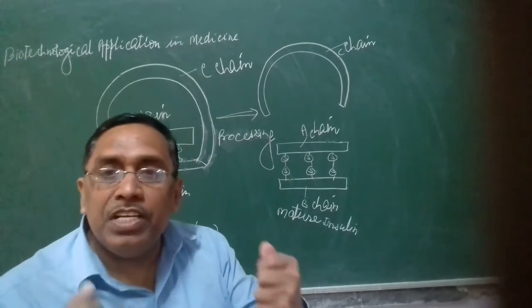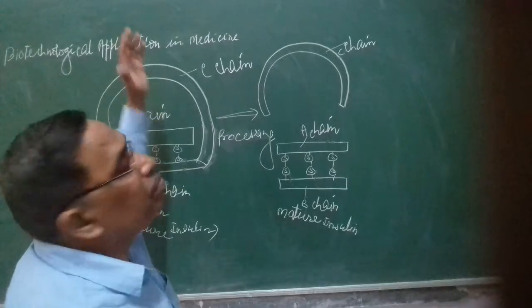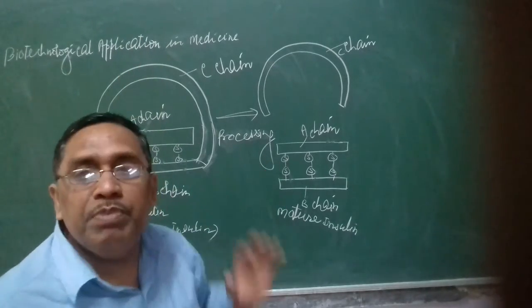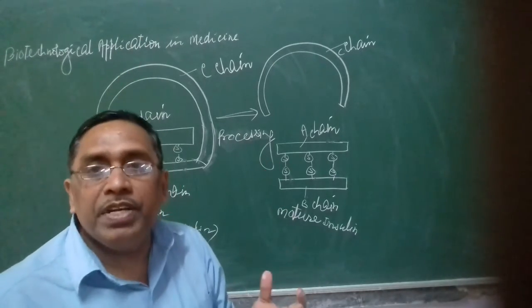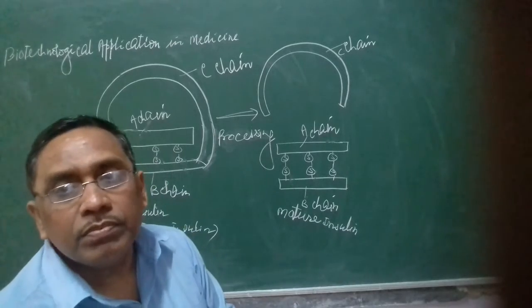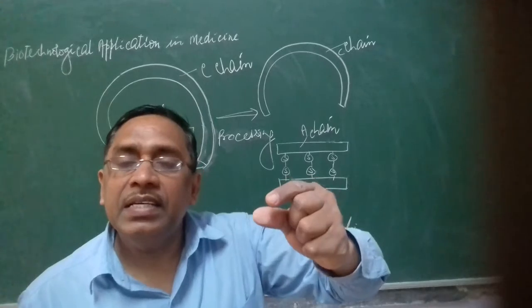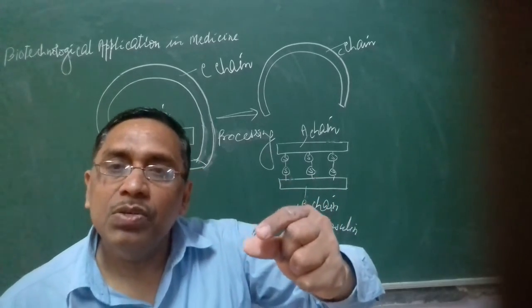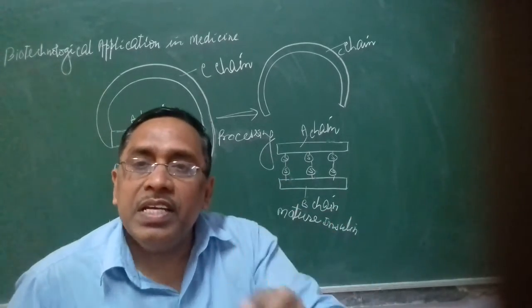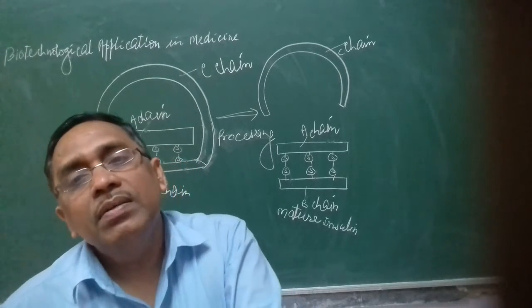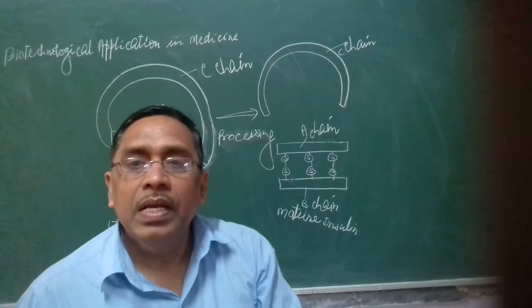But the basic challenge was there. The C chain had to be removed from the A chain and B chain to obtain mature insulin. The Eli Lilly company produced one DNA base sequence coding the A chain and another coding the B chain.